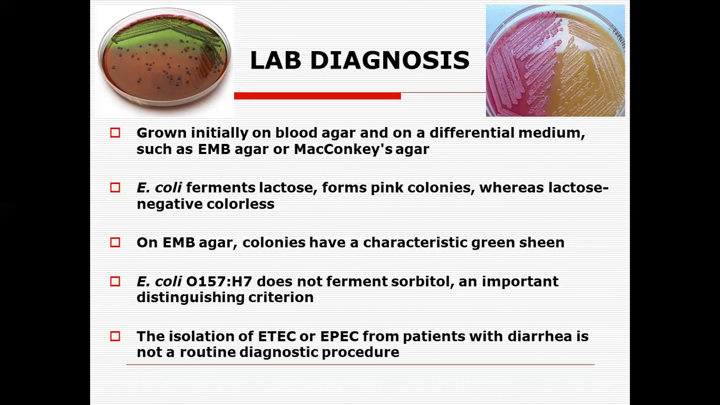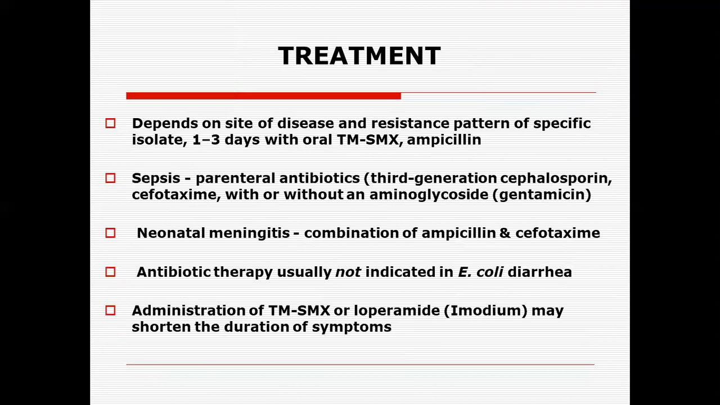But sometimes resistant strains are there, and you will have to go for antimicrobial sensitivity testing in the laboratory. The treatment for these facultative anaerobic gram-negative organisms depends upon the disease and the resistance pattern of the specific isolates. Normally, you see 1 to 3 days of treatment with oral ampicillin or trimethoprim-sulfamethoxazole, which are available in the combination of Septran or Bactrim. We can use that. For sepsis, we need parenteral antibiotic treatment.